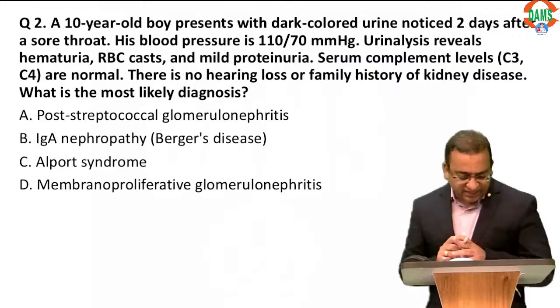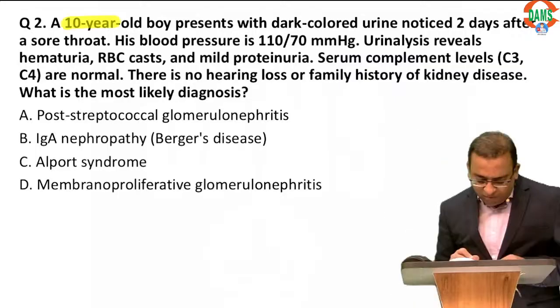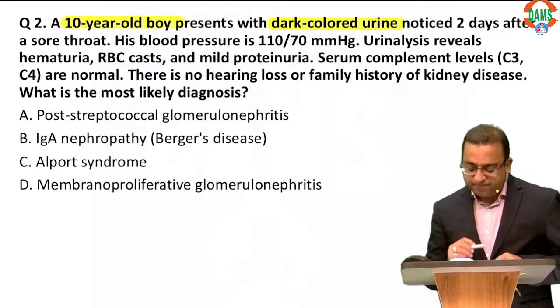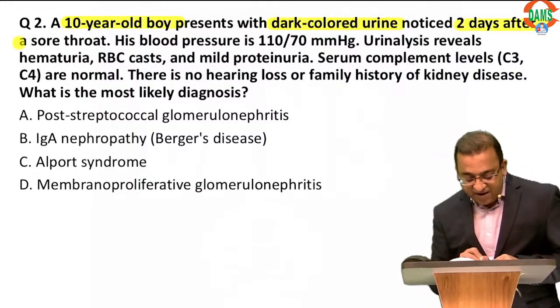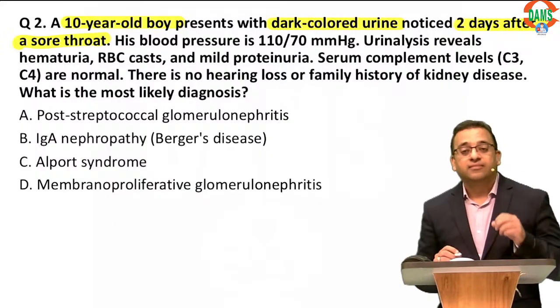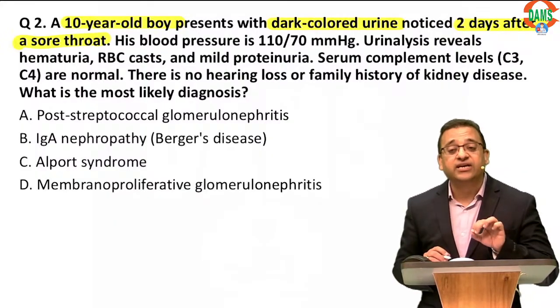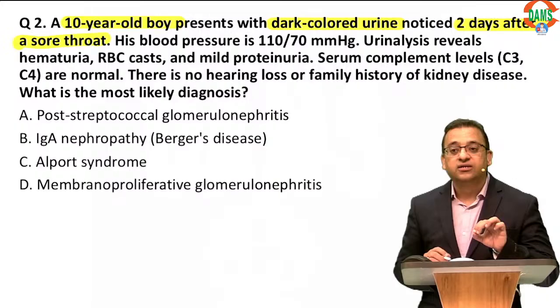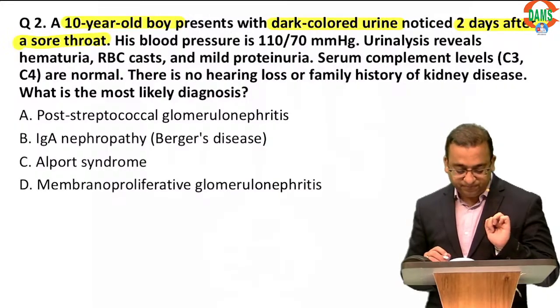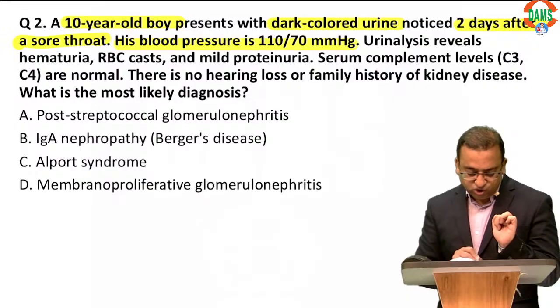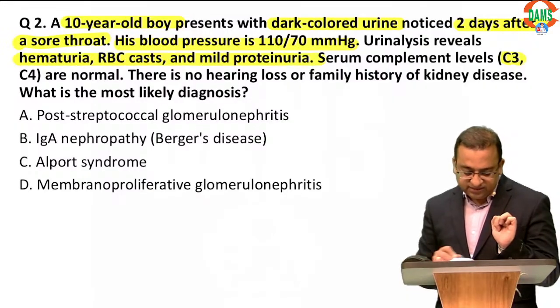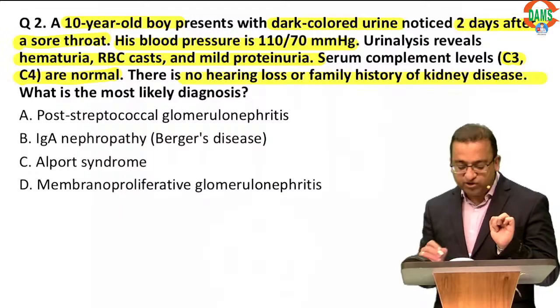Cool. Let's go further. Let's talk about the second important question, hematuria. So here is a 10-year-old boy, and this 10-year-old boy has got dark colored urine. And now the catch is 2 days after a sore throat. It's a synpharyngitic hematuria. His BP is slightly on the higher side. Urine shows hematuria. C3, C4 are normal. There is no family history to suggest that this is Alport's.